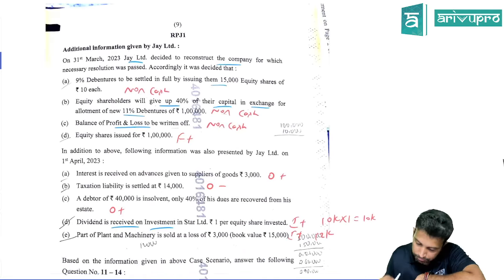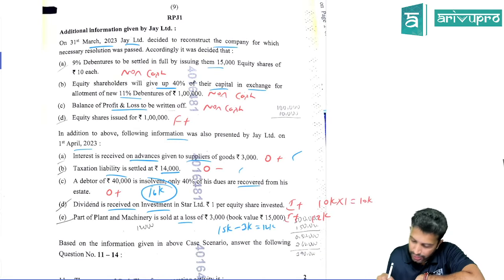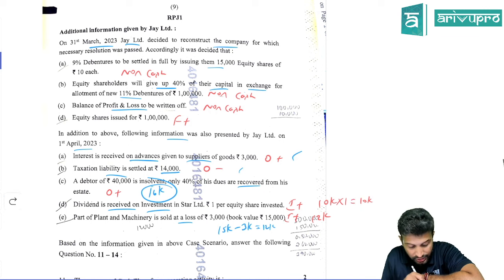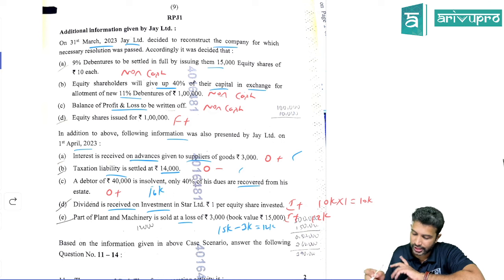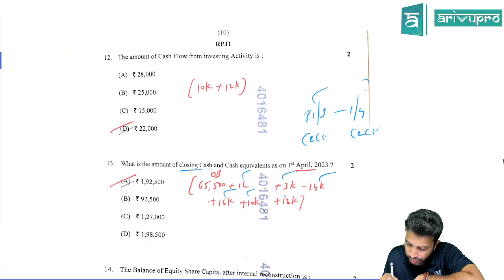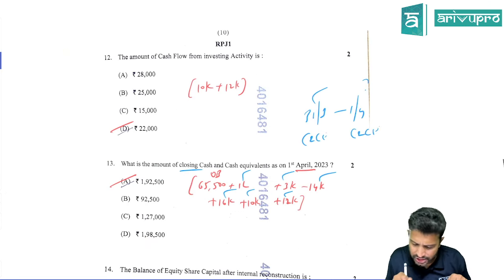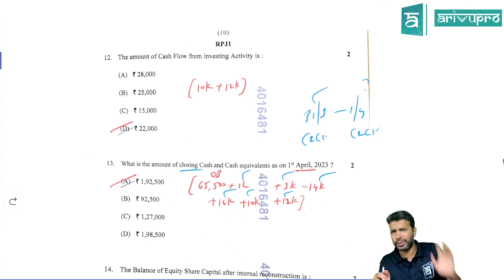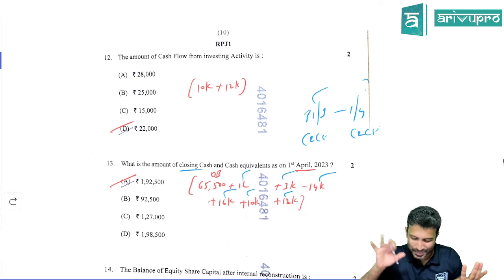Then debtors received 16,000, add. Interest received 10,000, add. Then the sale value of the investment is 12,000. So 16, 10 and 12 also you add. If you do that, finally you will get the answer to be 1,92,500. Quite simple. If you had given it a little thought, I'm sure you would not have made any mistakes here as well.